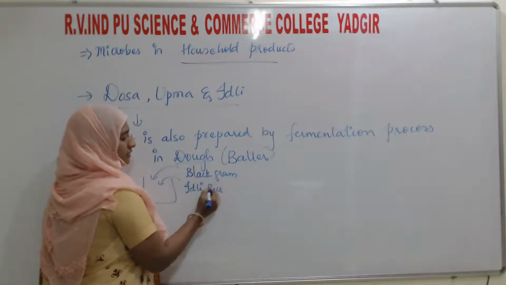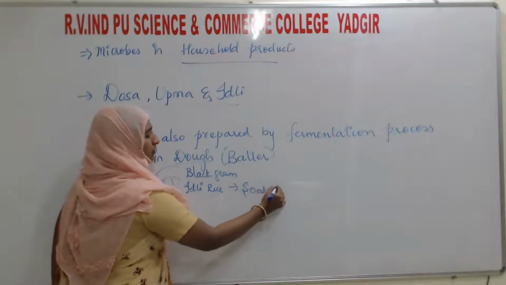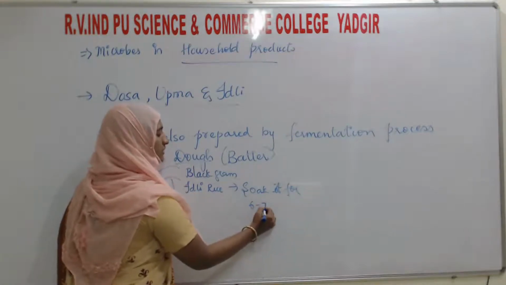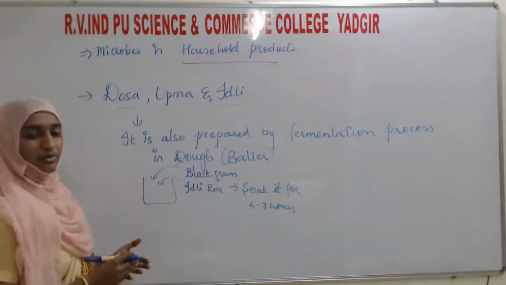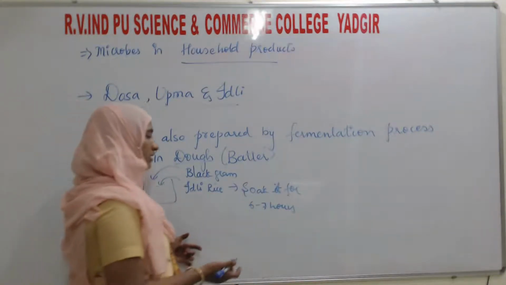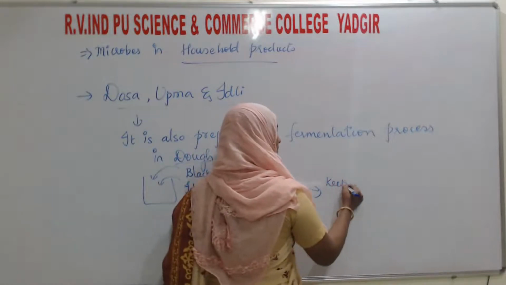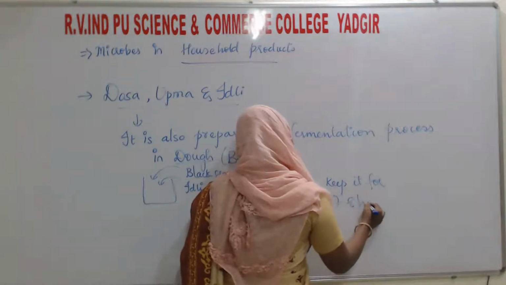First you soak it for 6 to 7 hours. Then you make a paste of it, and again you keep it for 7 to 8 hours.